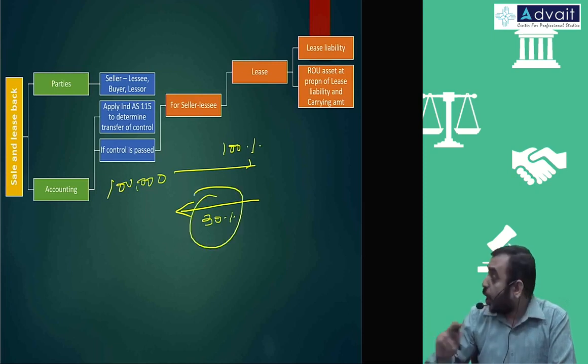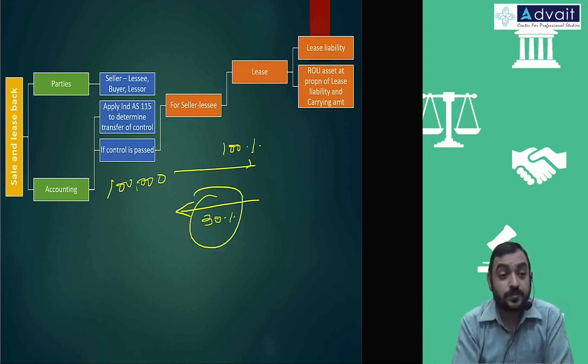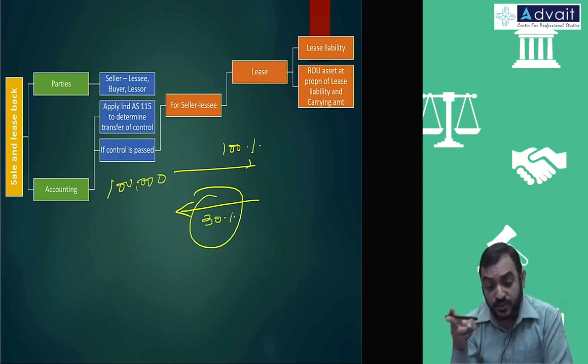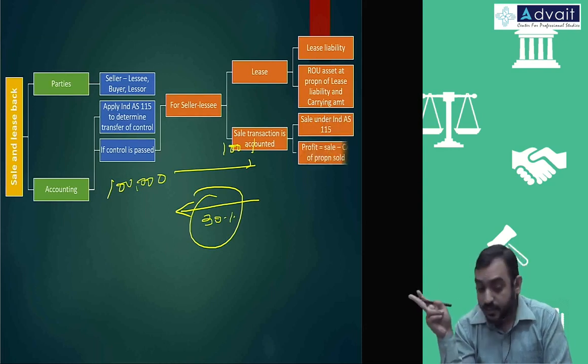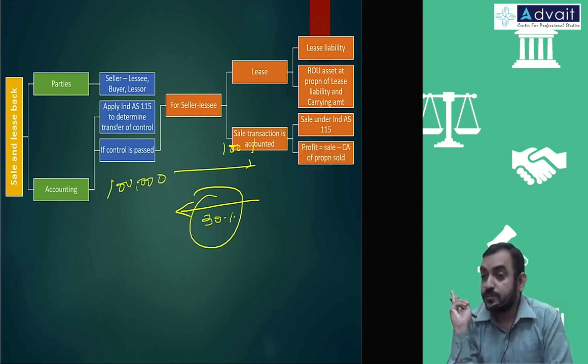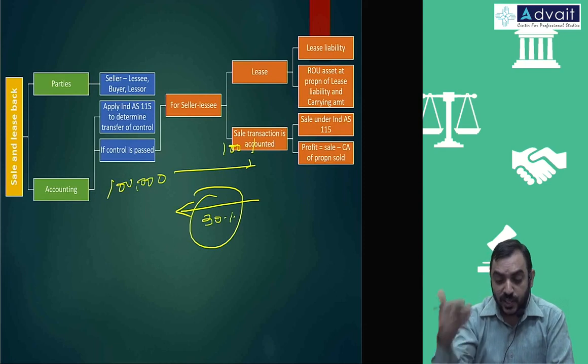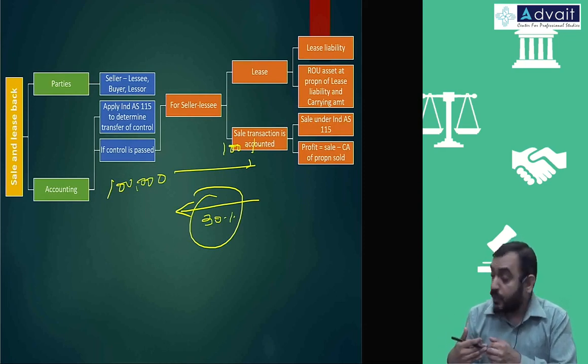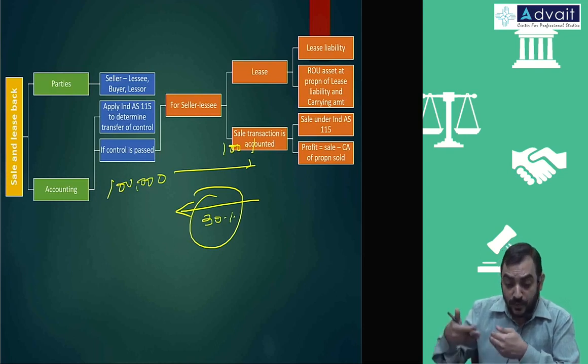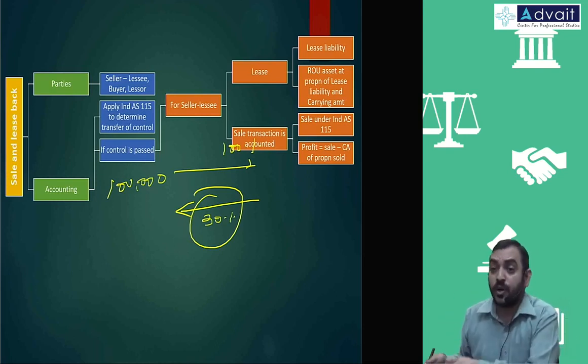So effectively, how much control you transferred? 70%. On that 70% where you transfer the control, you can recognize the sale transaction and you can recognize profits. Because to that extent, sale took place, control took place. But to the extent 30% coming back to you, whatever your existing amount will become ROU amount.